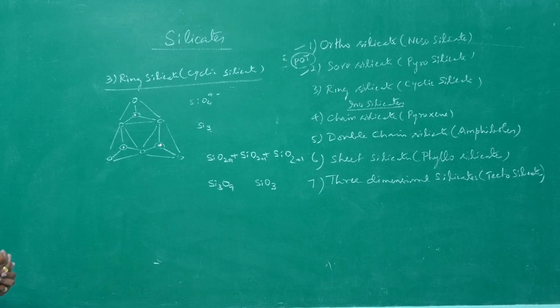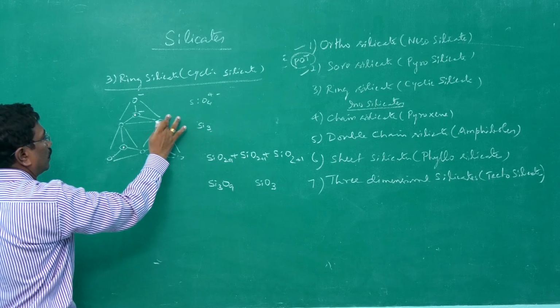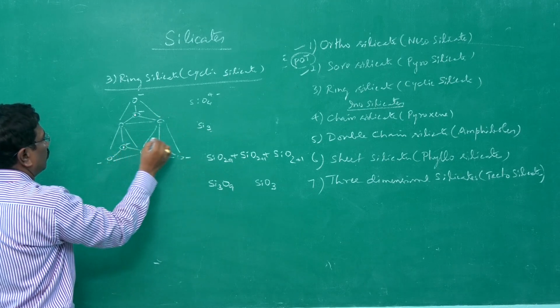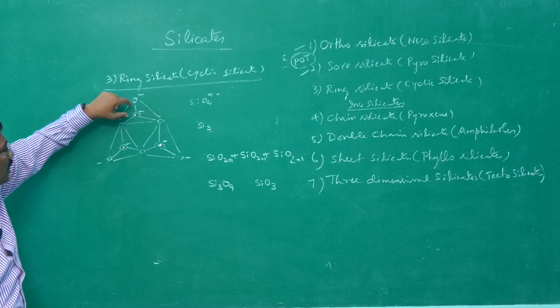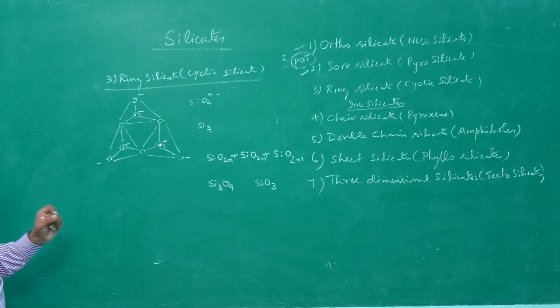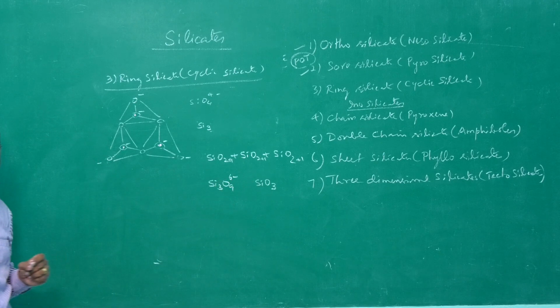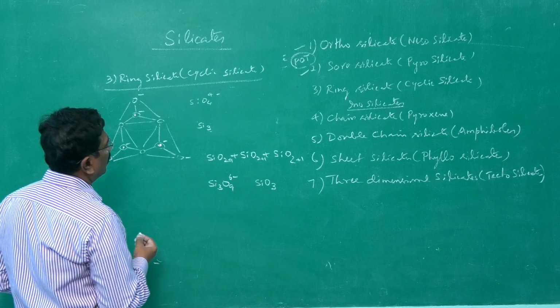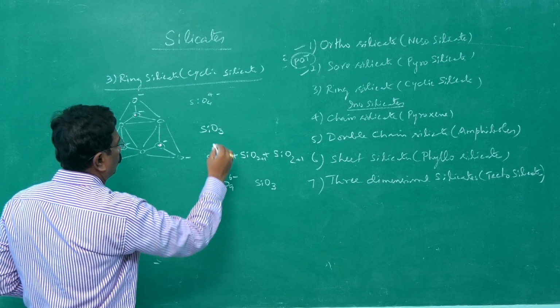In each silicon, only 2 oxygen atoms are having negative charge, the others are shared, and therefore total charge 2, 4, 6. For Si3O9, total charge is 6 minus. For each one, therefore, SiO3 charge will be 2 minus.